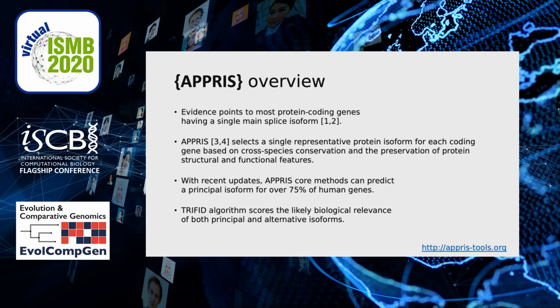Evidence suggests that a single main splice isoform reflects the biological reality of most protein-coding genes. APPRIS selects a single representative protein isoform for each coding gene based on cross-species conservation and the preservation of protein structural and functional features. Improvements to the annotation system mean that APPRIS core methods are able to predict a principal isoform for more than 75% of human genes, and the new Trifid algorithm produces a score for the likely biological relevance of both principal and alternative isoforms.